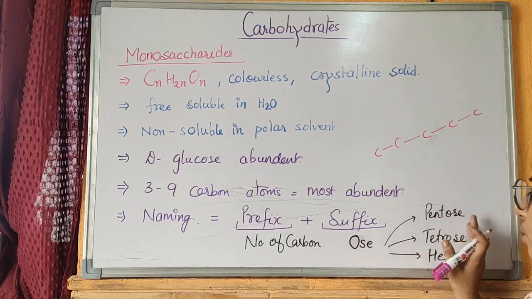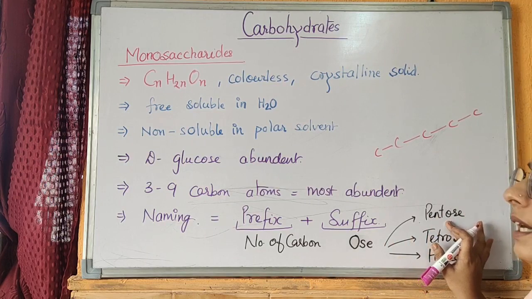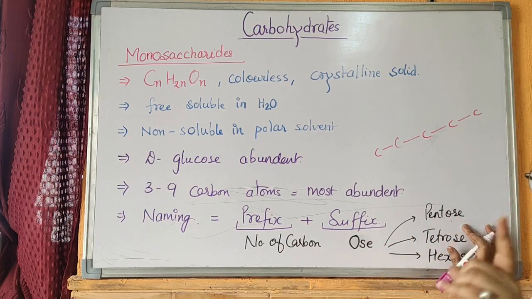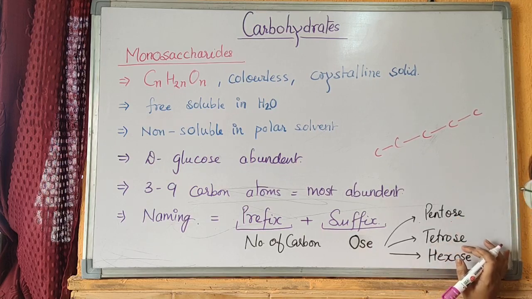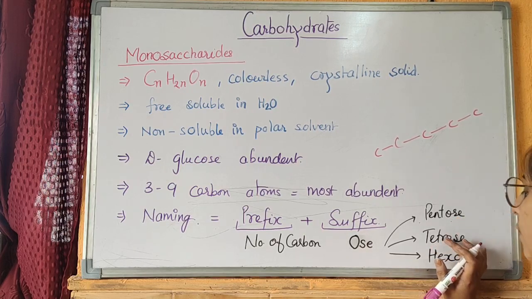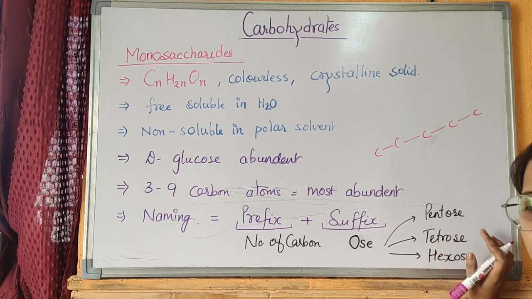Example is that pentose. Pentose is a monosaccharide where penta means 5 carbon atoms are present in a monosaccharide having the suffix as OSE. Tetrose is a monosaccharide where tetra means 4 carbon atoms are present and suffix is added, that is OSE. It shows that both of these are monosaccharide.